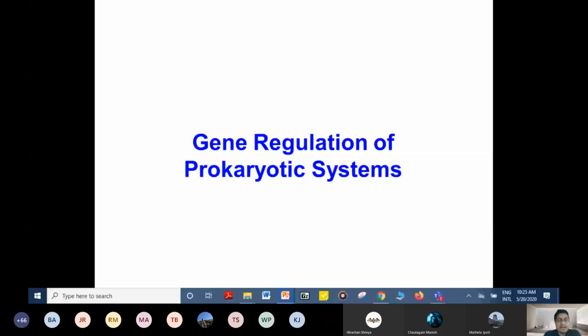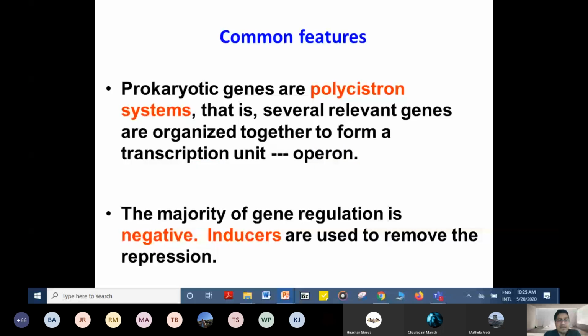That is, several related genes are organized together to form a transcription unit, and this transcription unit is known as an operon.